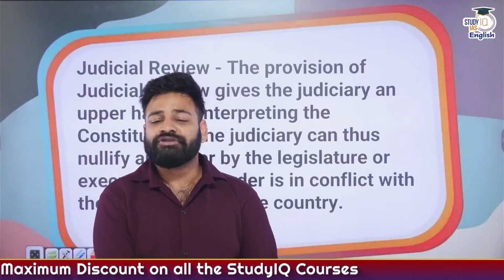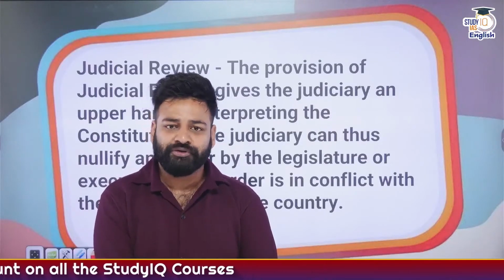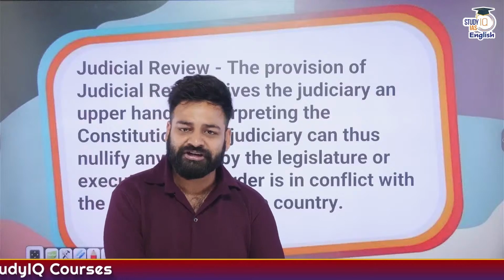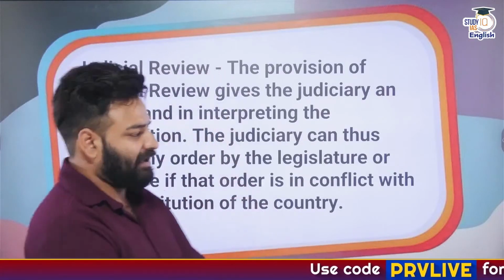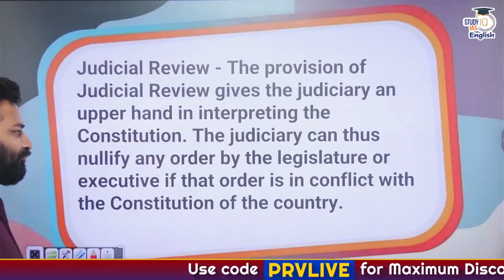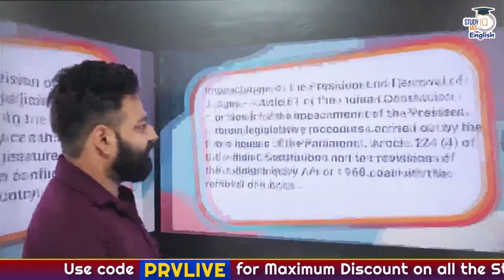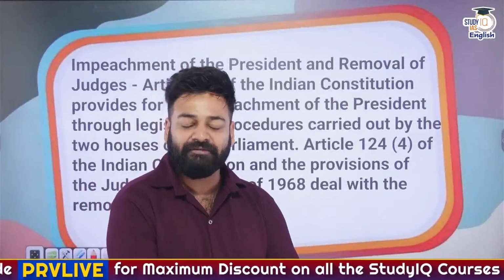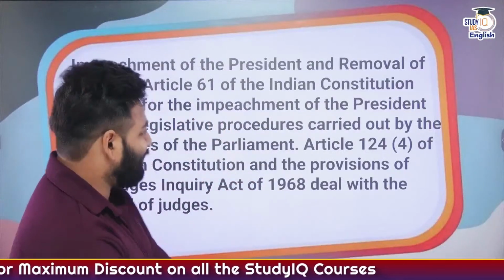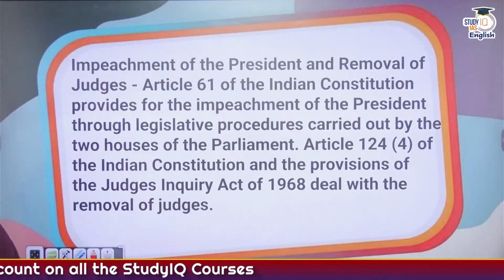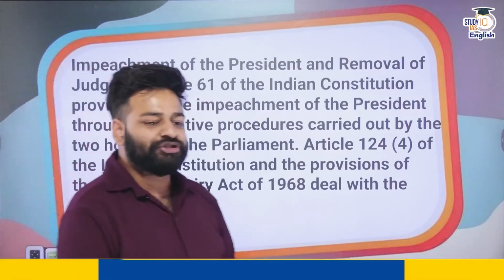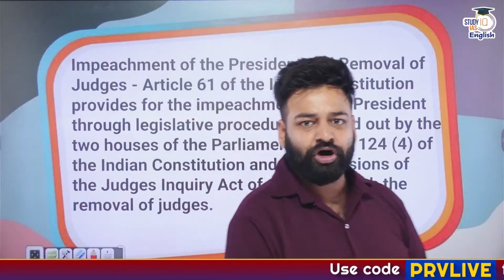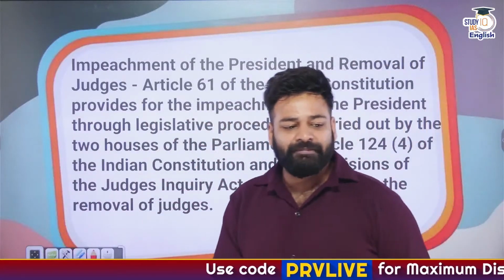This is what the principle of judicial review is, and it originated in America and has been adopted by the Indian judicial system as well. So judicial review and fundamental rights both come from America. And the third thing is the impeachment procedure of the president, which is also adopted from the American Constitution.